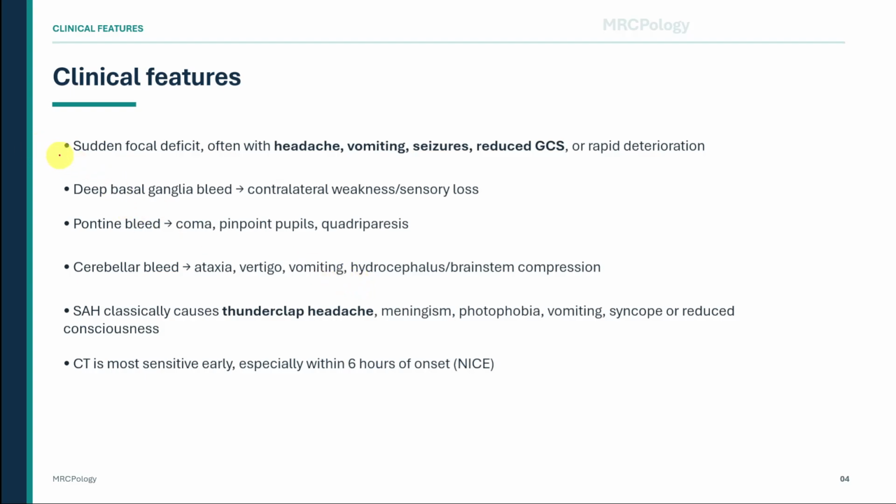Clinically, hemorrhagic stroke usually presents suddenly, like other strokes, but there are clues that suggest bleeding rather than pure ischemia. Headache, vomiting, seizures, reduced Glasgow Coma Scale, and rapid deterioration are all red flags. Vomiting and reduced consciousness suggest raised intracranial pressure. Seizures occur because blood irritates the cortex. Rapid worsening suggests hematoma expansion or swelling.